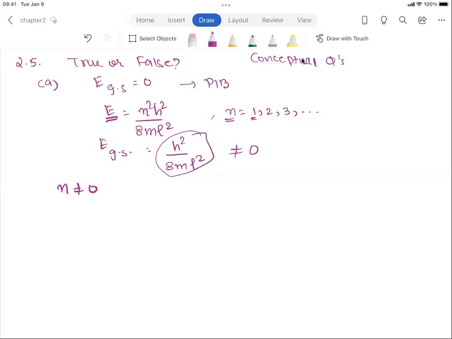However, the fact that energy is equal to 0 would mean that the wave function inside the box would have a value of something like, let's say, b times sine of 2 pi over h times root 2mE.